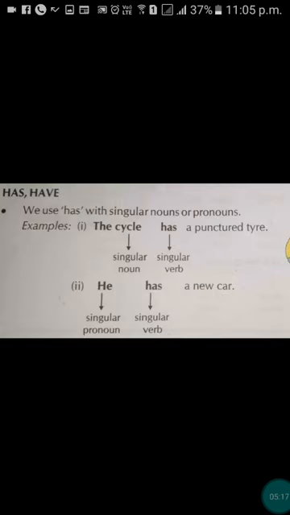Okay, now has and have. Has and have show possession or belongingness. We use has with a singular noun और pronoun. हम has जो है singular noun और pronoun के साथ use होते हैं. Read this example. The cycle has a punctured tyre. Cycle is a singular noun. We use has with cycle. And in the second sentence, he has a new car. Here he is a singular pronoun, so we use has with he. Okay.